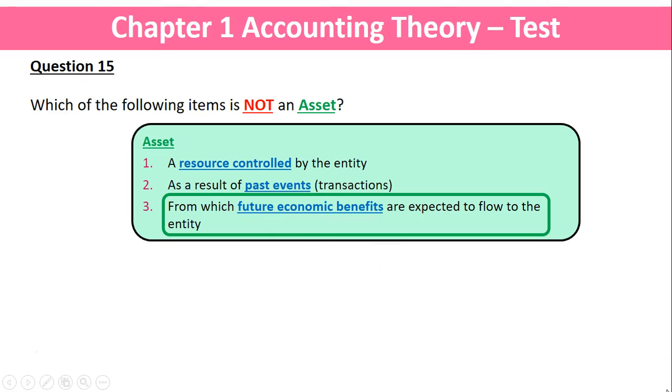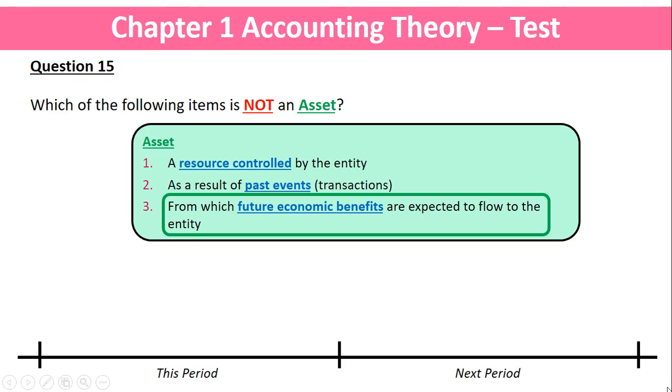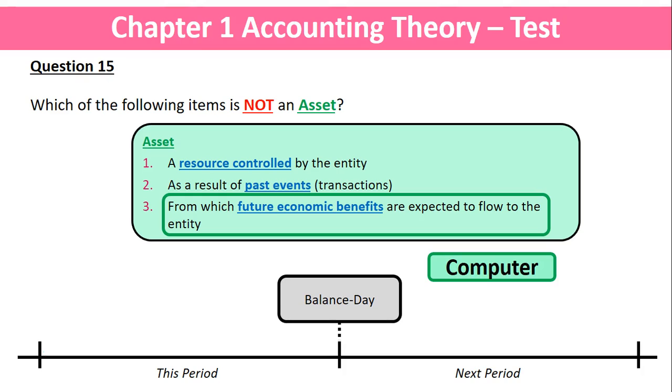That's where we can have a look at the difference between these four items. So pretend we're in this period and looking forward to next period, and we've got balance day or the end of the month or the end of the year, depending on how long our period is. We can say a computer. There'll be economic benefits from a computer if we still own it today. They will flow into next period. There's going to be future economic benefits, so that makes it an asset.